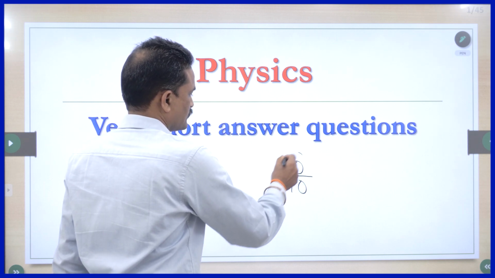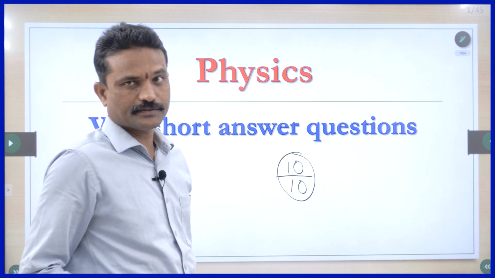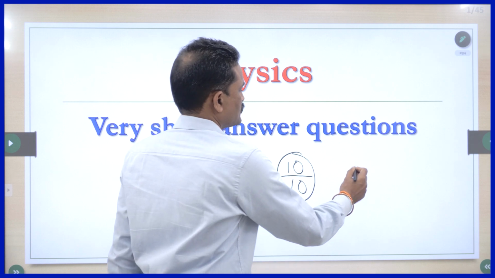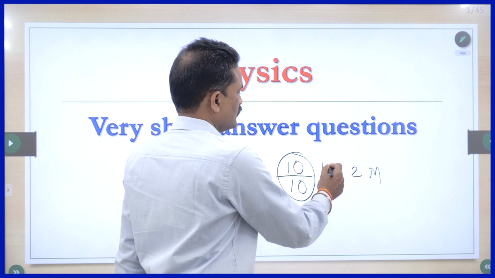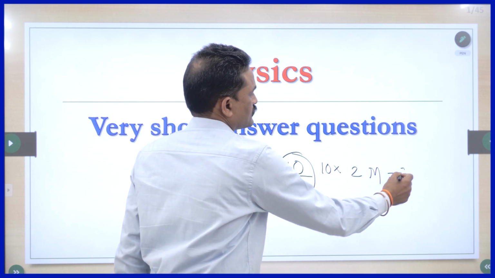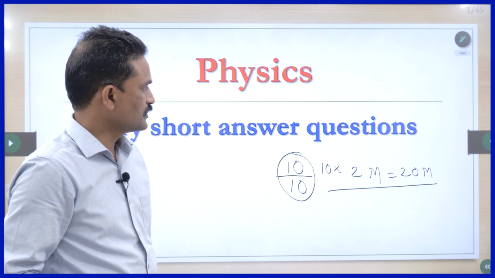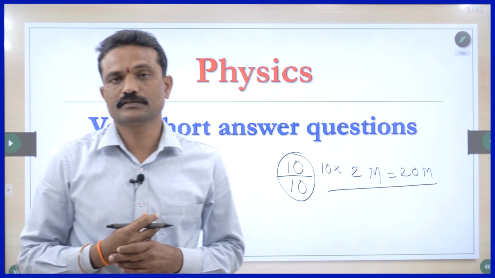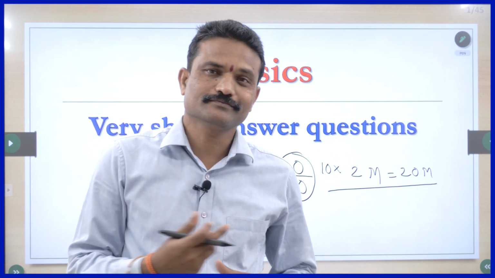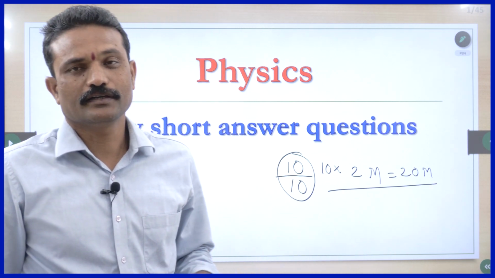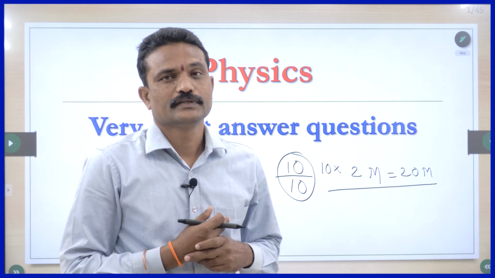You have to answer 10. So there is no choice. Each question carries 2 marks. So 10 into 2, you should get 20 marks. My aim is to teach very short answer questions in a very short way. That means simply you should score 2 marks.